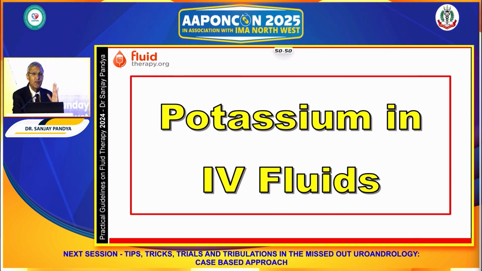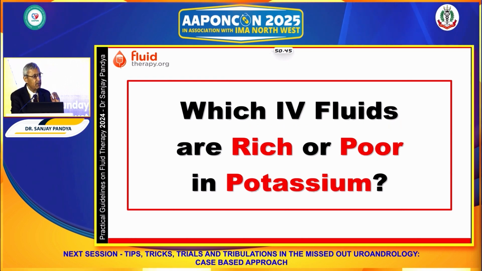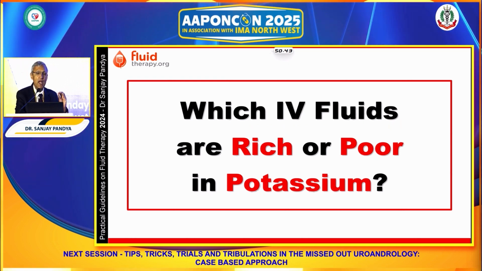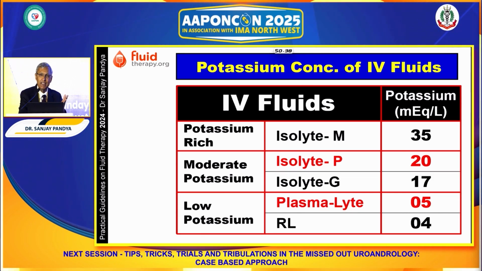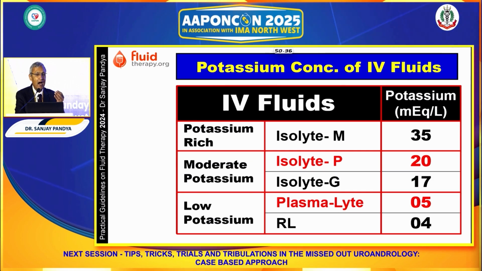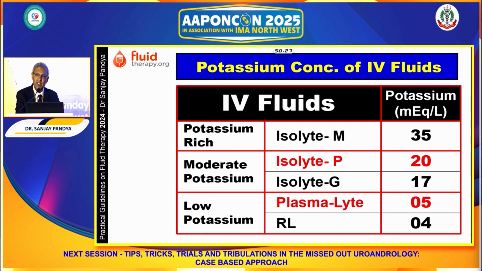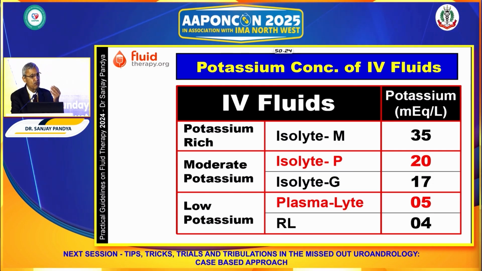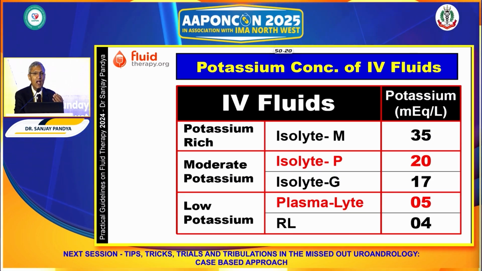Likewise, we need to know which of the commercially available IV fluids has how much potassium. If we look at the potassium content, hardly any fluid which we use in day-to-day practice, like normal saline or 5% dextrose, has potassium in it. RL has just 4 milliequivalents, and the rest of the potassium-containing fluids are not really used in day-to-day practice.